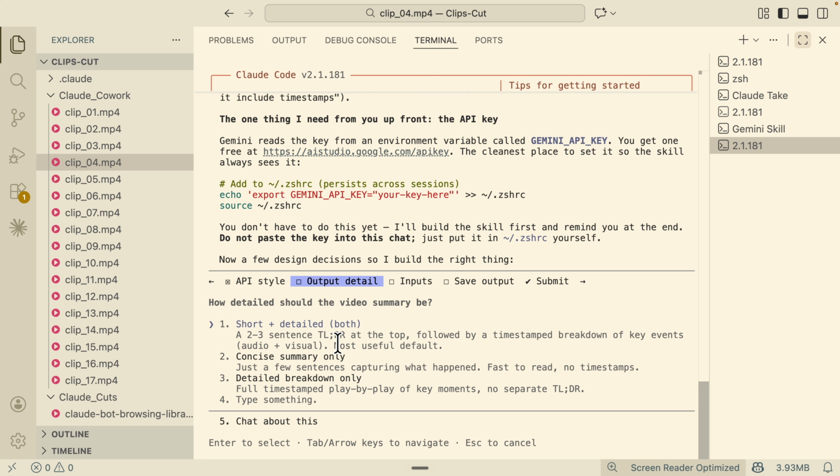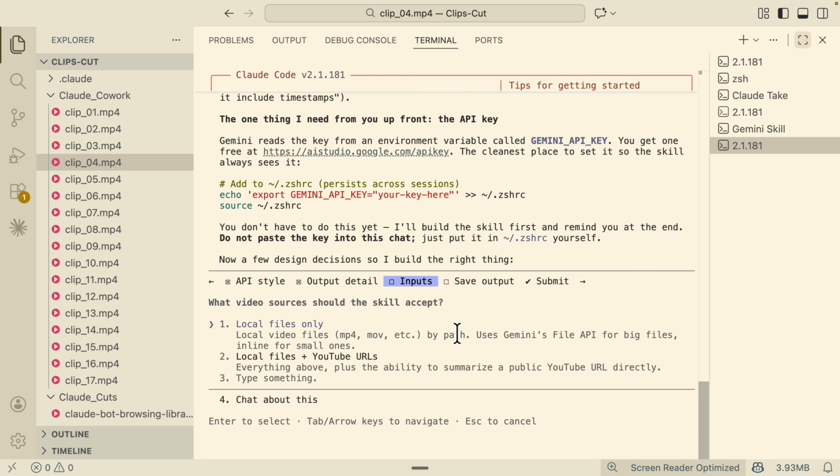In terms of the output detail, how detailed should the video summary be? Short and detailed, or concise summary only, or detailed breakdown only, like the full timestamps play by play. Now it depends on you. I'm just going to go with short and detailed. So both: 2 sentences, the TLDR, followed by the timestamp breakdown for the key events. This way you don't lose any context, but you also have a summary at the top. And it also gives Claude Code here a chance to decide how we should rename this file, right? So I'm going to choose enter for that.